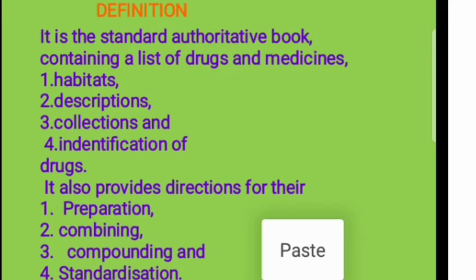This book is maintained. So pharmacopoeia is a book which contains the list of drugs.